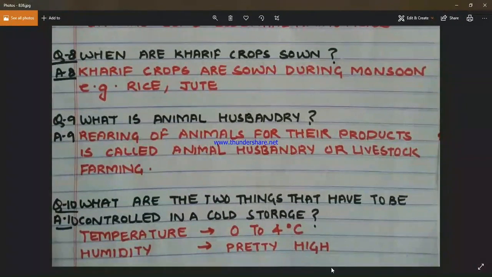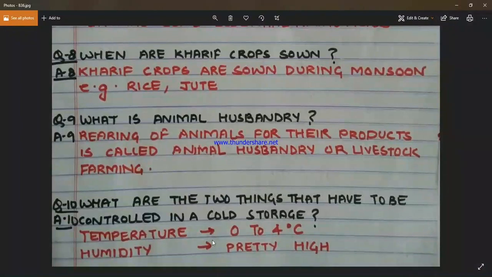So, care is to be taken to see that fruits and vegetables stored are absolutely clean, not damaged in any way, and usually packed in crates, racks, trays, etc. And there should be plenty of space between these crates and racks for proper circulation of air between them.